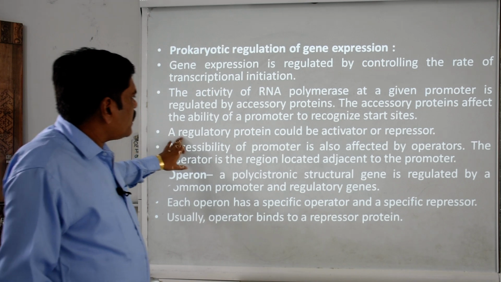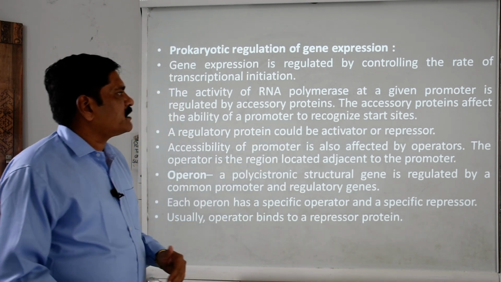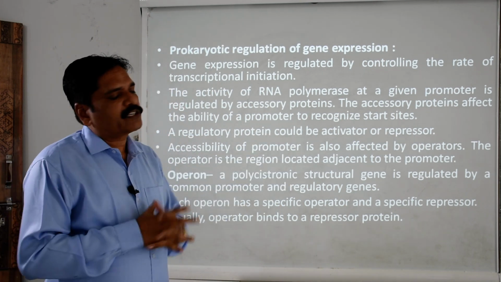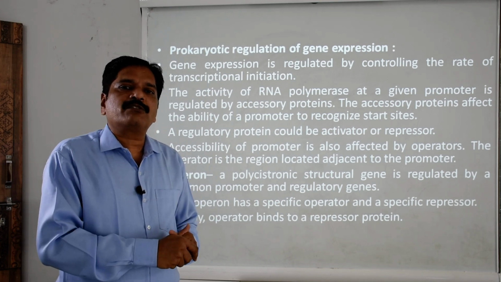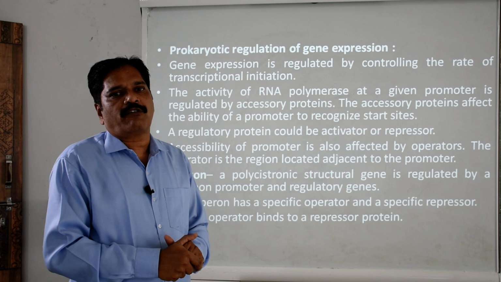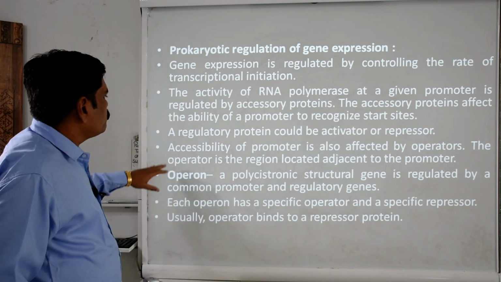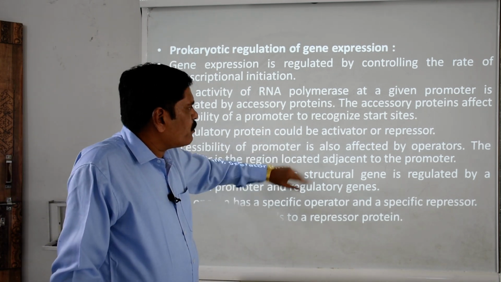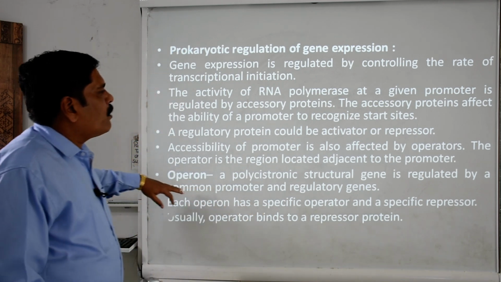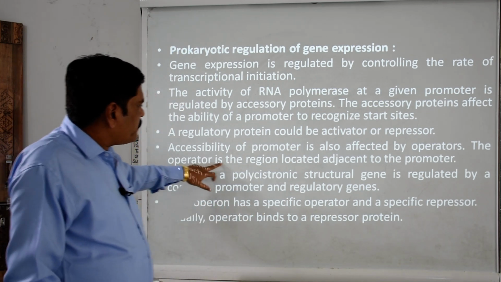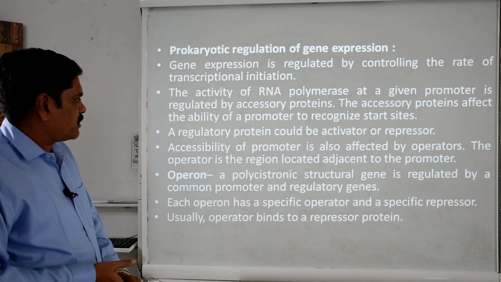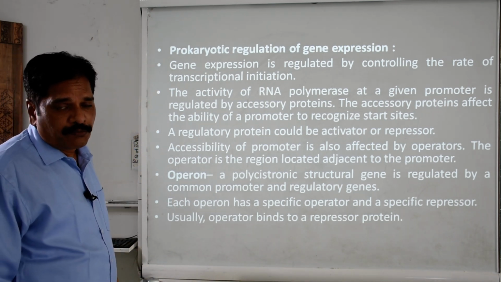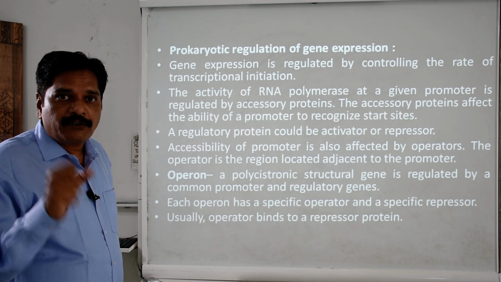Then a regulatory protein could be an activator or a repressor. Activator is one who activates, and repressor means one who represses or suppresses the formation of the chain. Now the accessibility of the promoter is also affected by operators, and the operator is the region located adjacent to the promoter. Then the operon, the most important fact, is the operational unit of the gene.